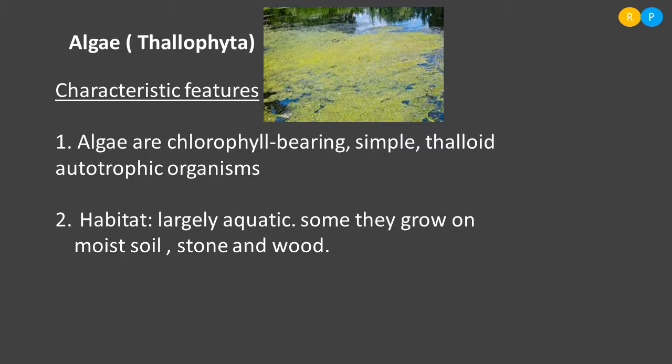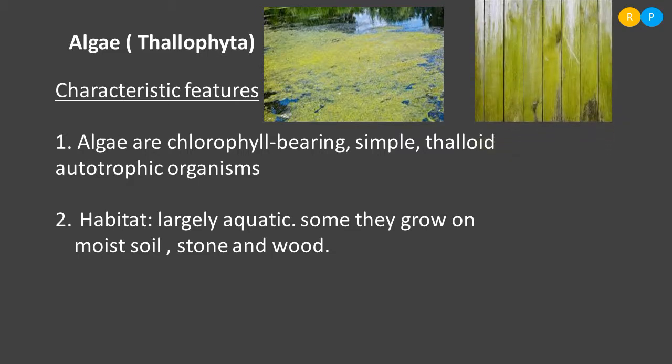In soil also we can find the growth of algae only when it is moist, and they also grow on stone and wood. When the moisture content is high in that region, we can find algae growing on the surface of stone and wood. You can see here, this is a moist wood. On the surface of the wood we can notice green patches. These are nothing but algae.